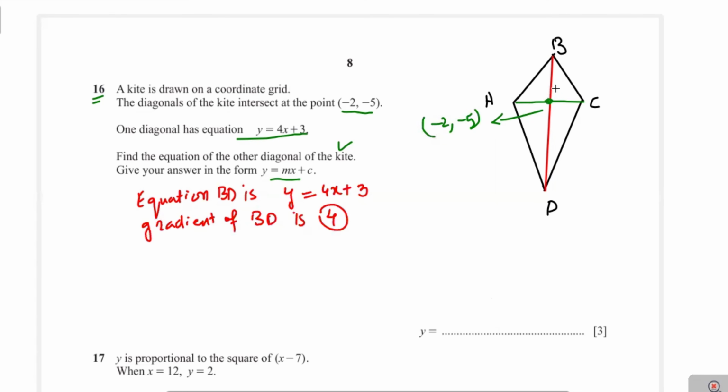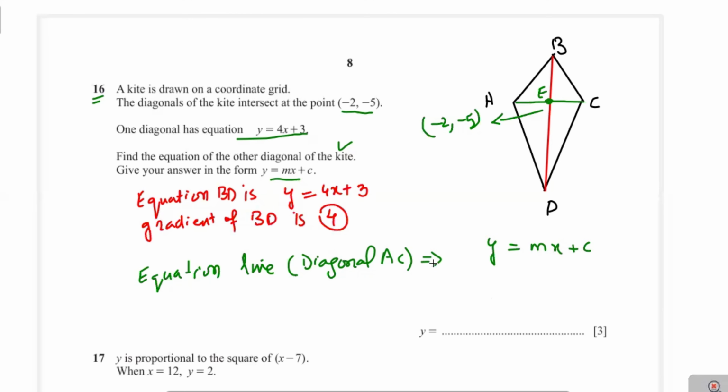This point we name as E, and AC is the diagonal. We have to find the equation of line AC, and that equation will be y equal to mx plus c. Now you see here, the gradient of this diagonal AC will be the negative reciprocal of the gradient of BD. That is -1/4, because AC and BD are perpendicular.